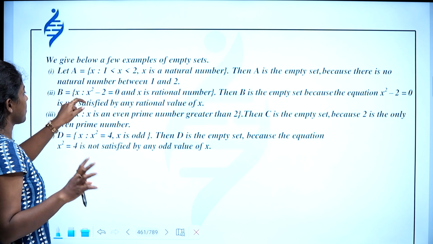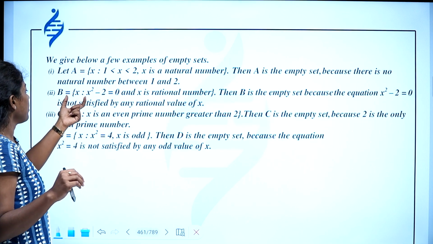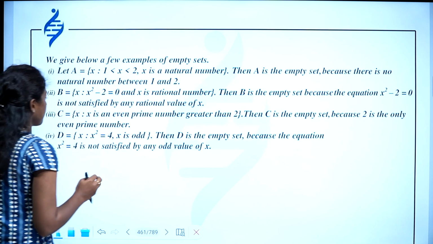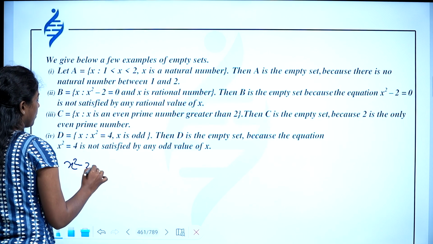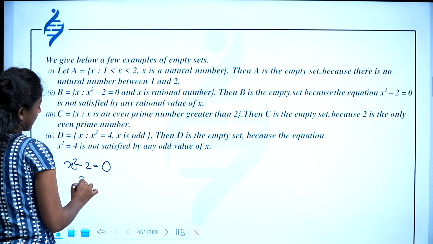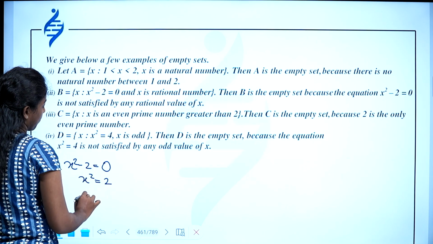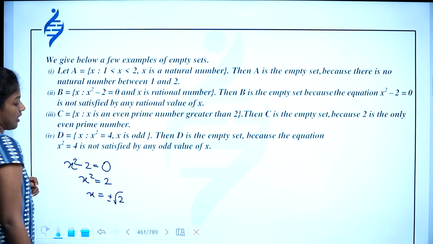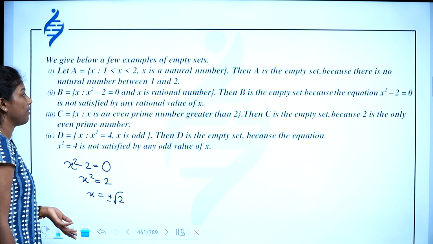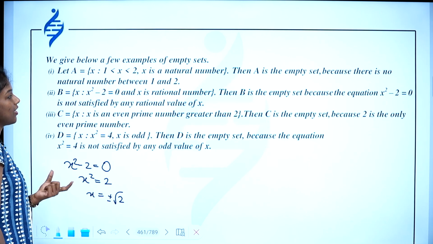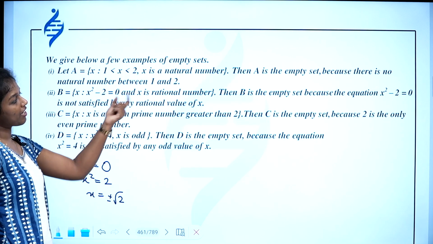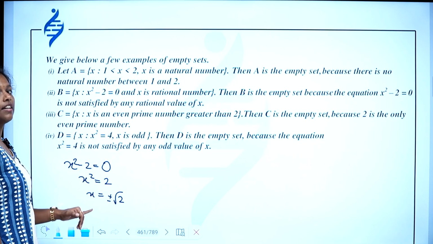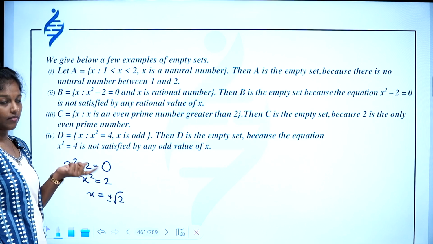Then next example, B equal {x such that x squared minus 2 equals 0 and x is a rational number}. So if you consider x squared minus 2 equals 0, you can see x squared equals 2 and x equals plus or minus root 2. So these are the 2 solutions and they are saying x should be a rational number. That is not possible because it will always be irrational. If we solve this equation, we get an irrational value.